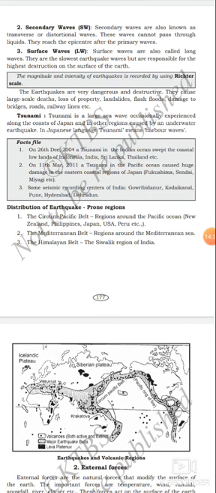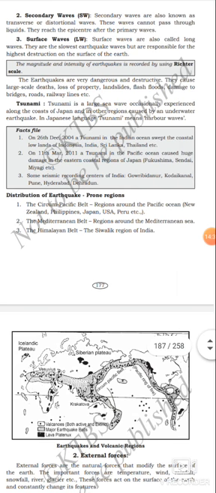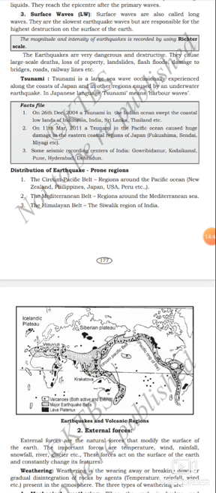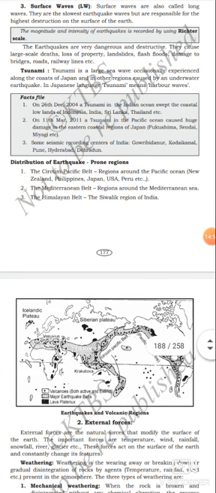Got it? Earthquakes are very dangerous and destructive. They cause loss of life, and loss of property. Property means assets. Landslides, flash floods, damage to bridges, roads, railway lines, etc. Tsunami, in that word the T is silent. A tsunami is a large sea wave occasionally experienced along the coast of Japan and in other regions, caused by an underwater earthquake. In Japanese, tsunami means harbor waves.